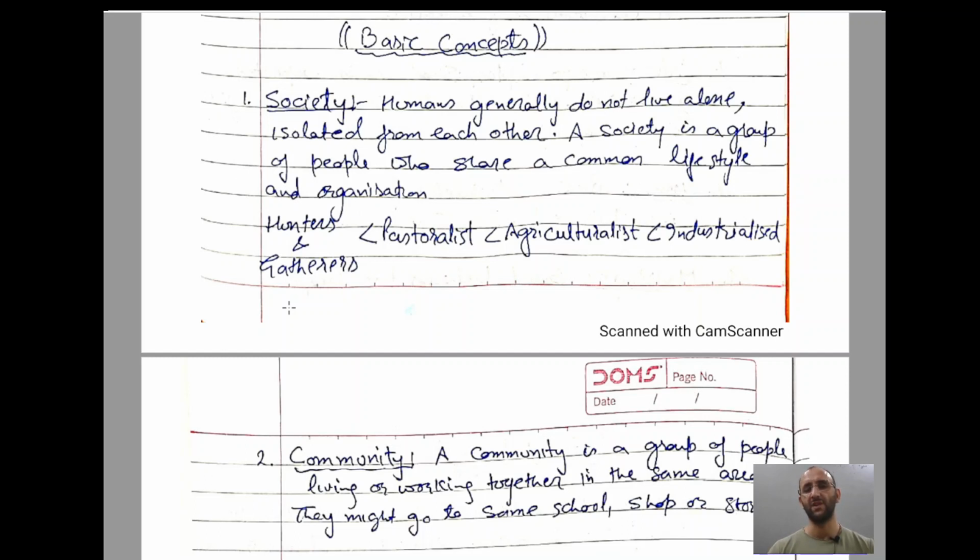So, this is the history of human history. First, we were hunters and gatherers. Then we turned into pastoralists. Then we turned into agriculturalists, and then we were industrialized.